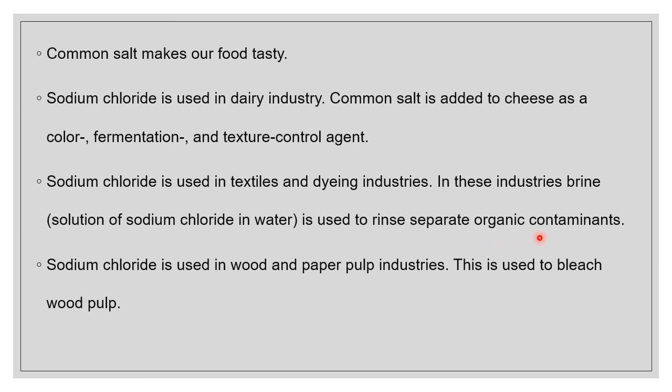Sodium chloride is used in the wood and paper pulp industries. It is used to bleach wood pulp. Wood is made into wood pulp, and from the wood pulp we prepare paper. Because it is organic in nature, natural bark wood develops some color. To remove that unwanted color and get a shining, beautiful white paper, sodium chloride is added, so that it reacts and brings out all the impurities and colors. It is filtered, then taken to the next stage to make the paper.